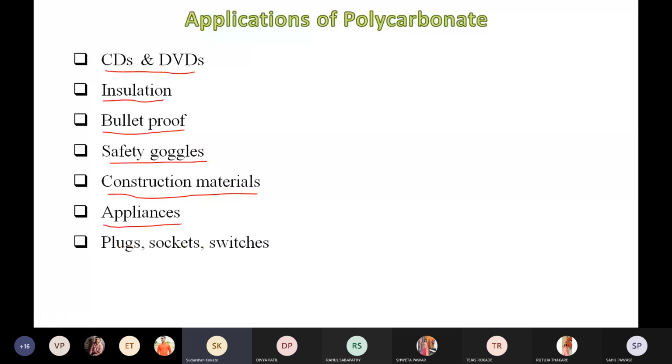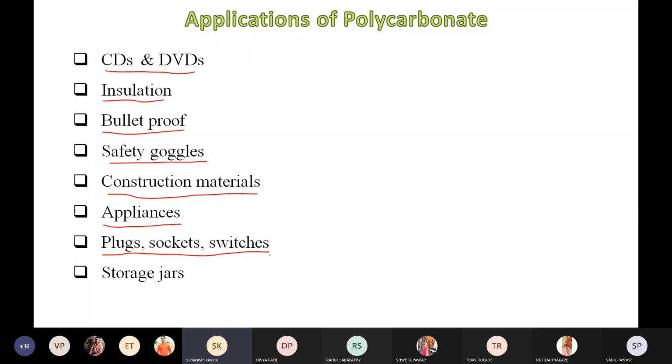Even polycarbonate material is useful for making plugs, switches, and sockets in electricity, right? For that purpose also, this polycarbonate material can be useful for making plugs, sockets and switches. Even polycarbonate material is also useful for making storage devices. For that purpose also polycarbonate material is used.